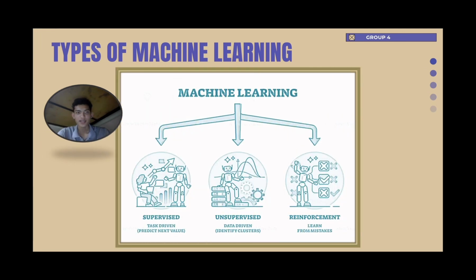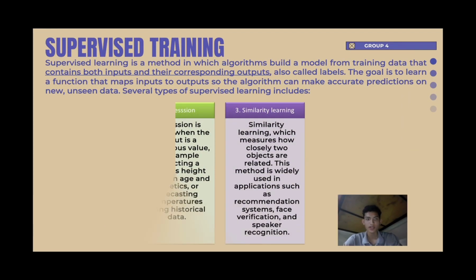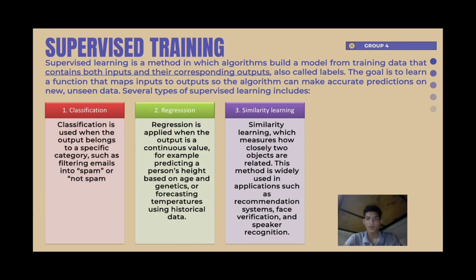So to further understand the types of machine learning, we need to know that there are actually 3 types of it. The first one is supervised learning, to build a model from training data that contains both input and their corresponding output to make an accurate prediction. There are several types of supervised learning. Classification is used when the output belongs to a specific category. Meanwhile, regression is applied when the output is a continuous value.